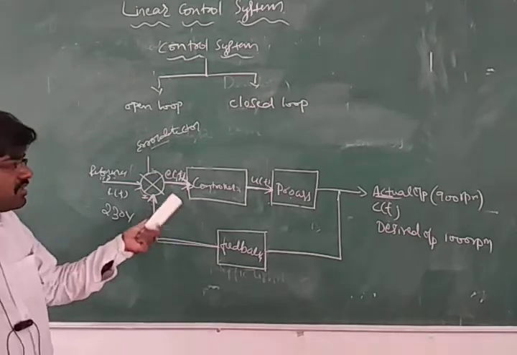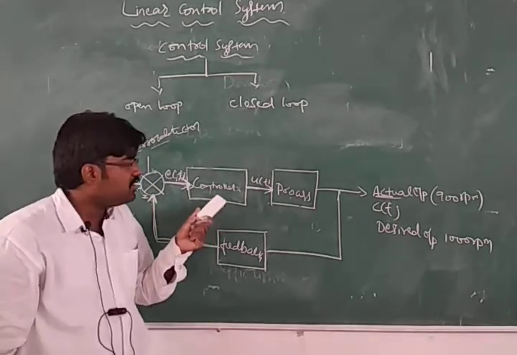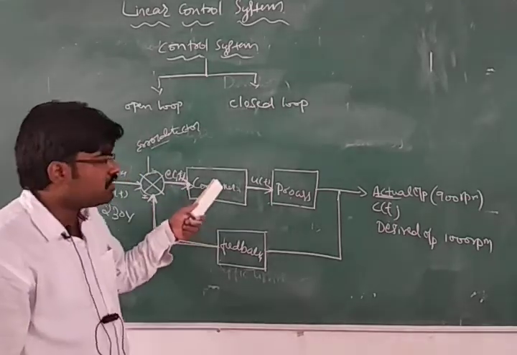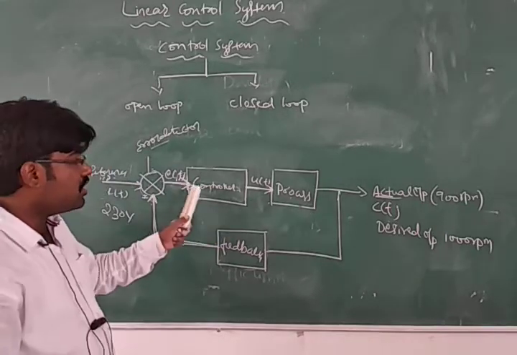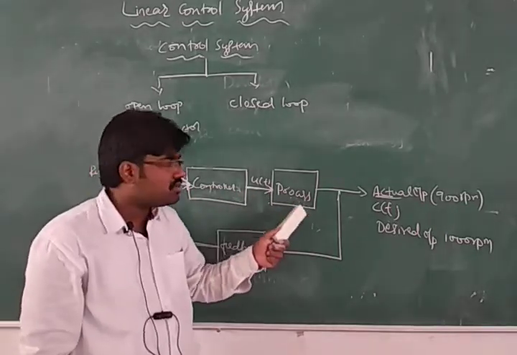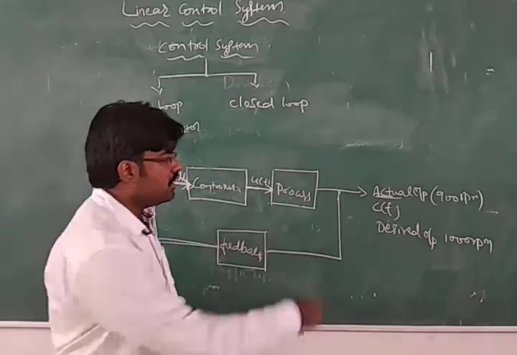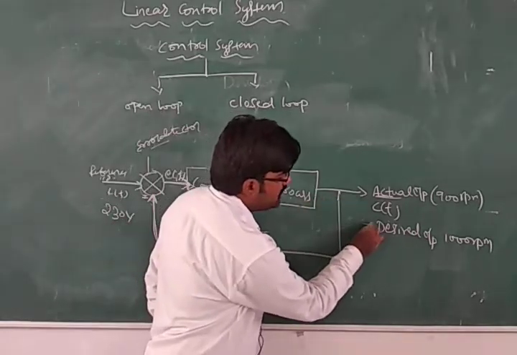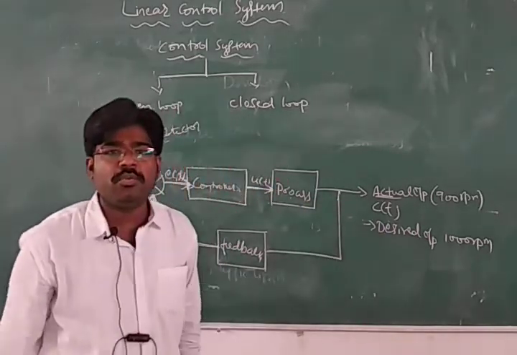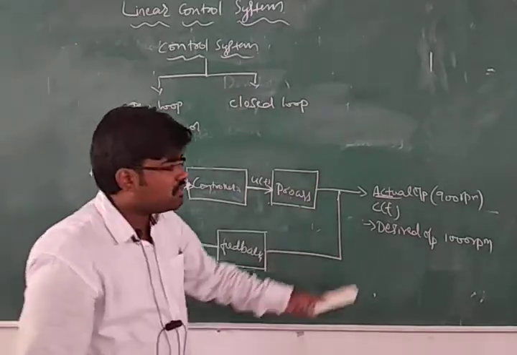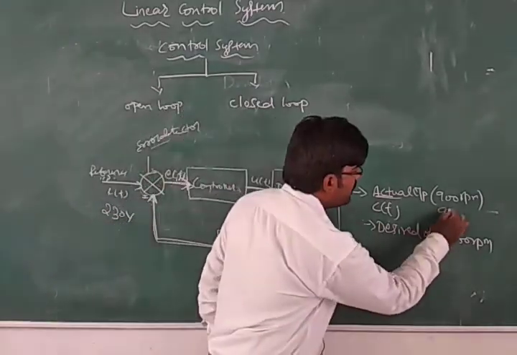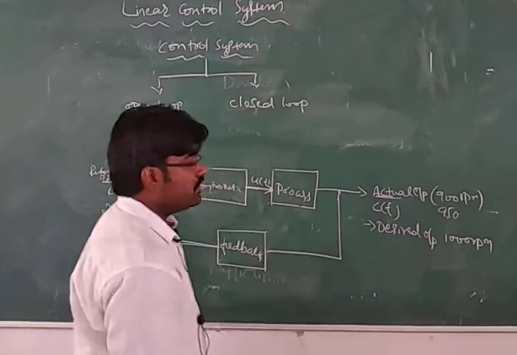That error signal is again given to the controller. The controller again generates the controlled signal, which passes through the process to produce the desired output. If after this you are still not getting it, then what will we do?